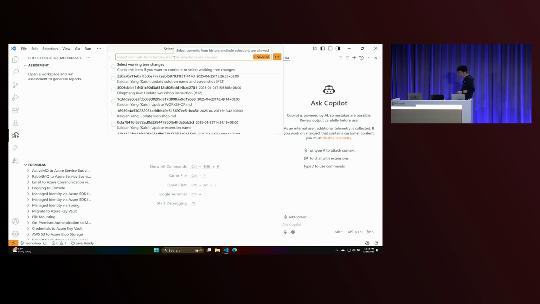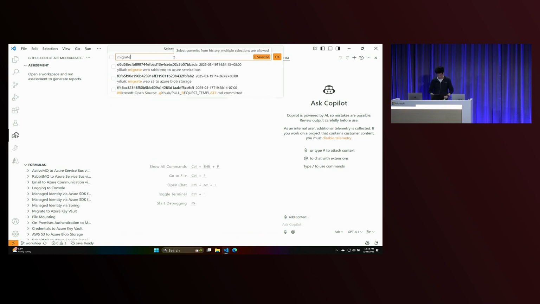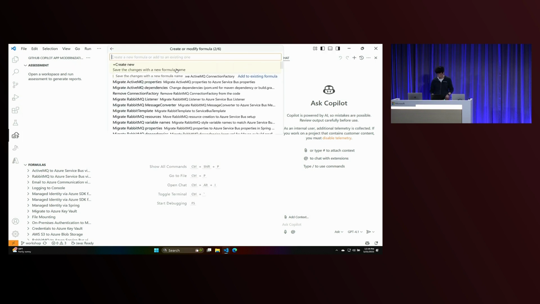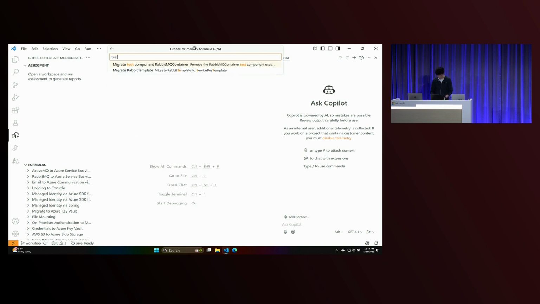And so here I'm going to look. One of my coworkers prepared 2 commits for me, and they're both on the web project. One of them is to convert the RabbitMQ use to Azure Service Bus, and the other one is to convert AWS S3 integration to Azure Storage. So this is done in the web project. Okay, so I'm going to say I want to create a formula from these 2. So I hit OK, and I hit create new, and I'm going to say test 2025.